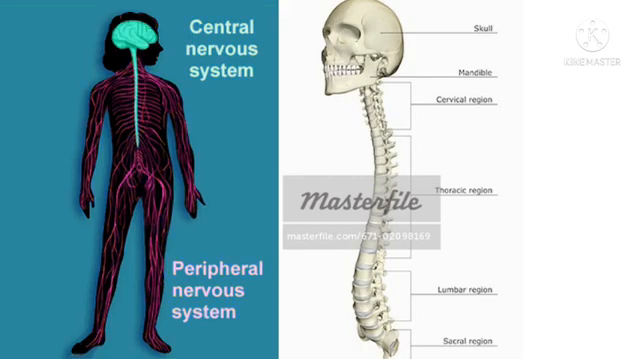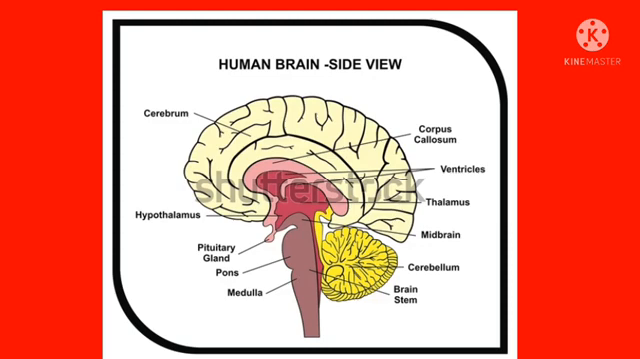The central nervous system includes the brain and the spinal cord. That is, the CNS includes the brain and the spinal cord, which are protected by the bones of the skull and the vertebral column. Clear children? The first one, brain. We all know brain is the important organ, isn't it children? Okay. The brain acts as the command and control system.